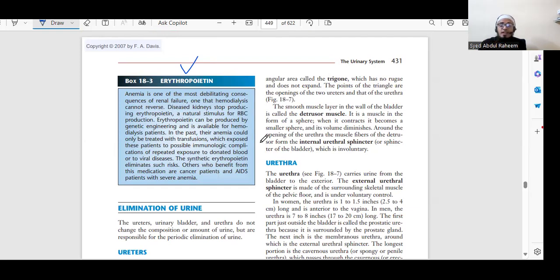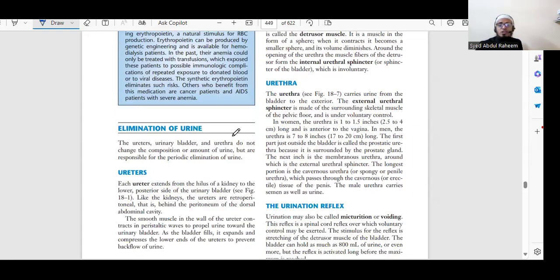So if kidney failure happens, erythropoietin decreases. Blood production decreases, and the patient has anemia. That's the reason kidney failure patients have low Hb levels.